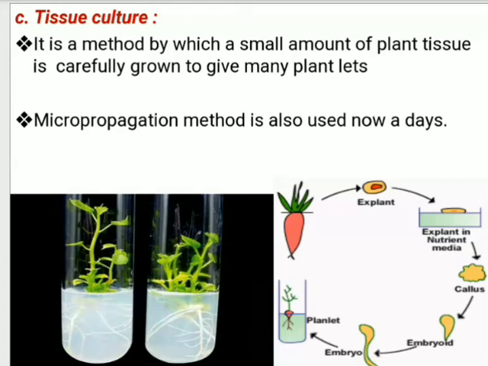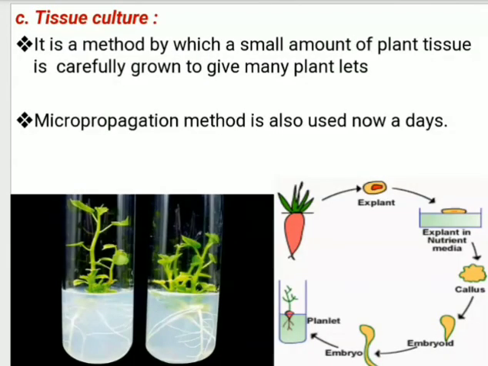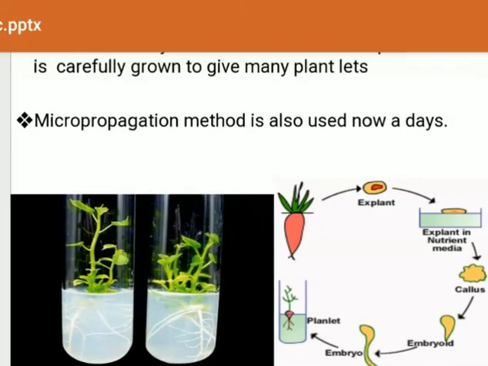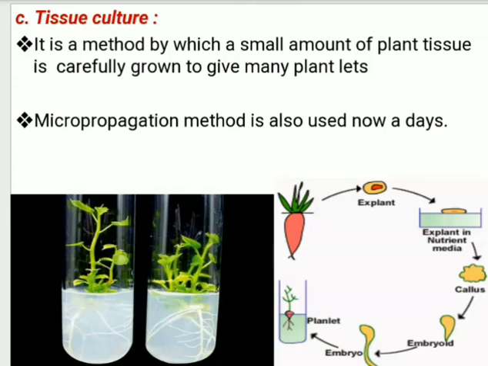That is called the explant. Then, in the third step, a petri dish is given, on which it is written explant in a nutrient medium. So we place that explant inside the nutrient medium, and on the nutrient medium it grows and results in the formation of a mass. That is called callus. The callus turns into an embryoid, the embryoid turns into an embryo, and that embryo is placed in a test tube and is called a plantlet. See, in the diagram beside it I have shown you the plantlet.